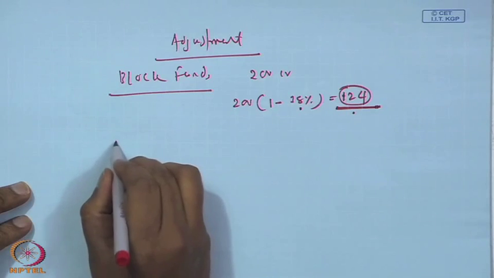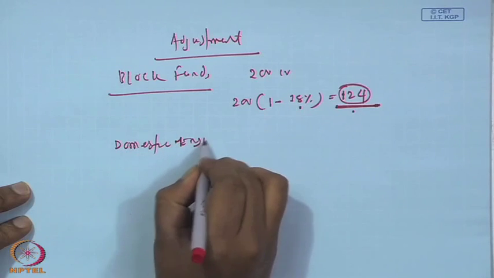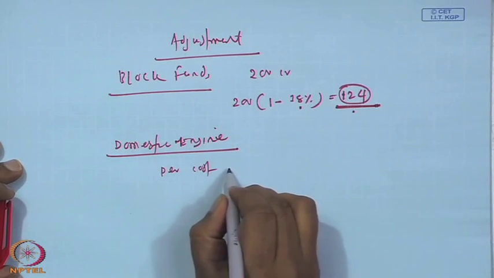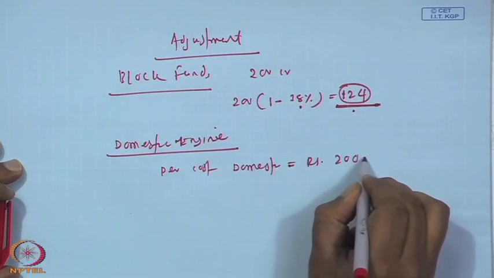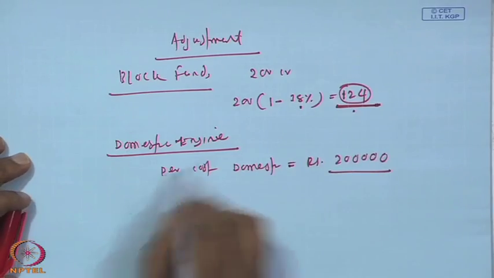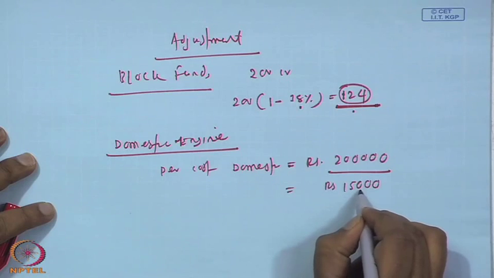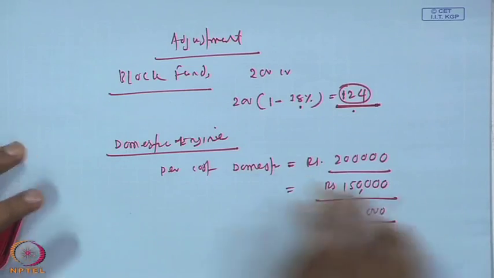Next, domestic engine. Suppose he will manufacture the domestic engine, then the engine cost is Rs 2 lakh per engine in domestic. But if he brings it from his subsidiary abroad, he will have a cost of 1,50,000. So, he is getting a benefit of 50,000 every year because he is supposed to manufacture every year.